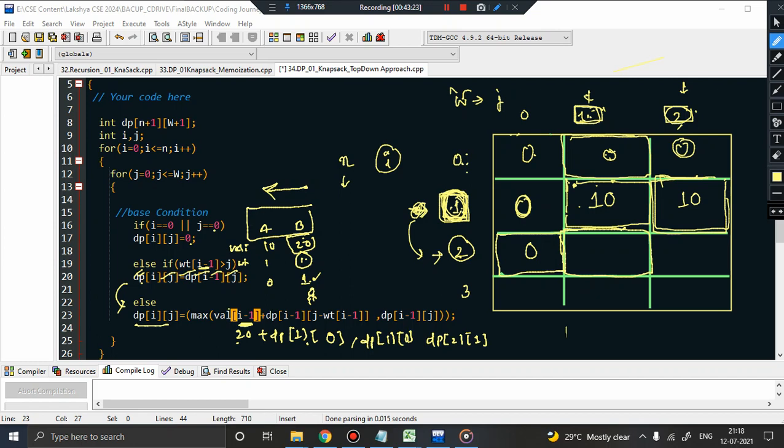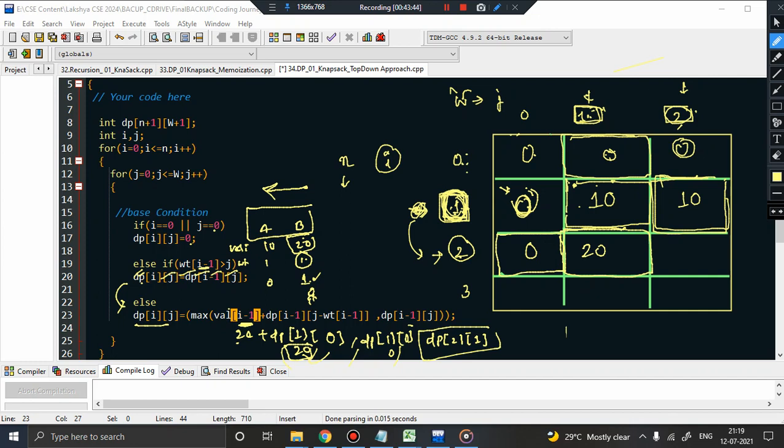So dp 1, 0, this is the cell they are pointing to, 1, 0, value is 0. So 20 plus dp 1, 0, value will be 0, 20. Okay, 20 plus 0 is 20, comma dp 1, 0. So dp 1, 0, the value is 0. Which of this is maximum? 20 is maximum, which indicates the value of dp 2, 1, that is this cell, will be 20.